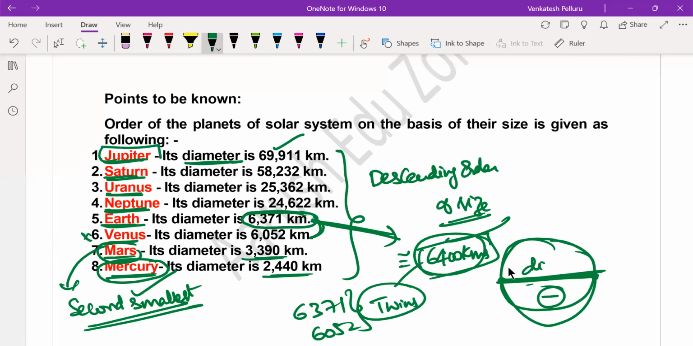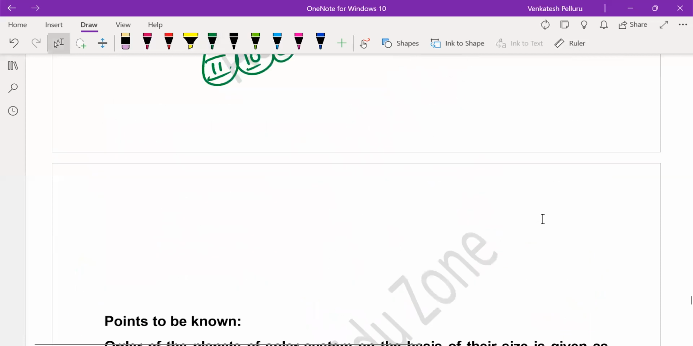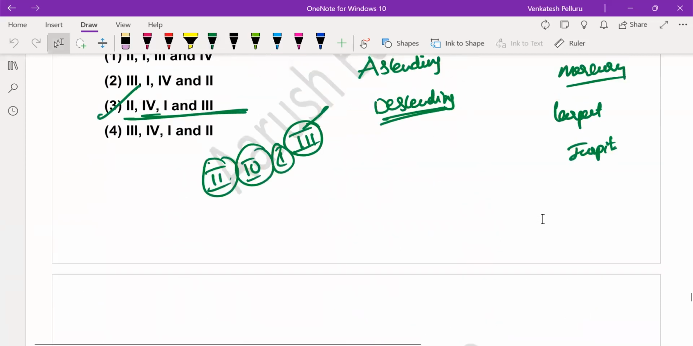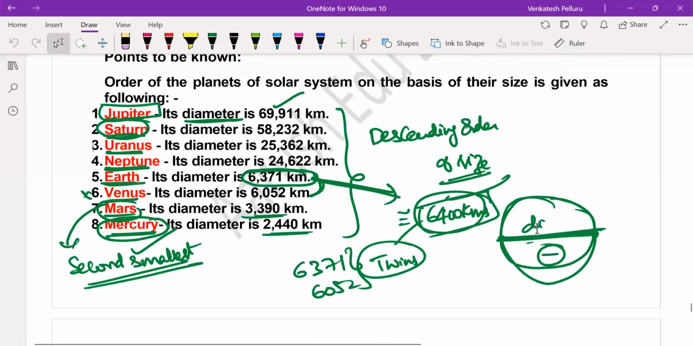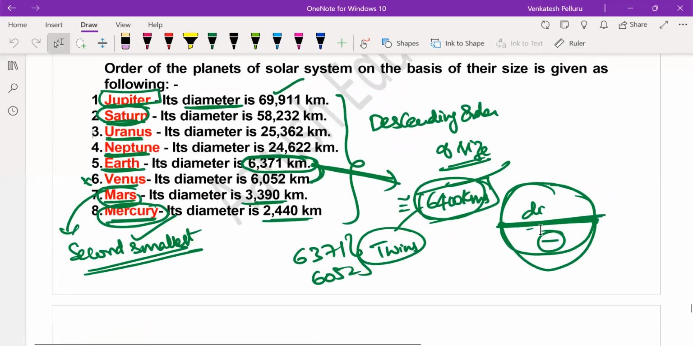So the largest planet is Jupiter. Second largest planet is Saturn. That's how you have to remember. Definitely you should remember this order, because many times such questions will be asked based on ascending or descending orders. Every time they may not give the same planets. At times they may give Earth, Uranus, Jupiter, and other planets like Mercury. So you have to remember all the values. Try to remember one order, maybe ascending or maybe descending. That's enough.